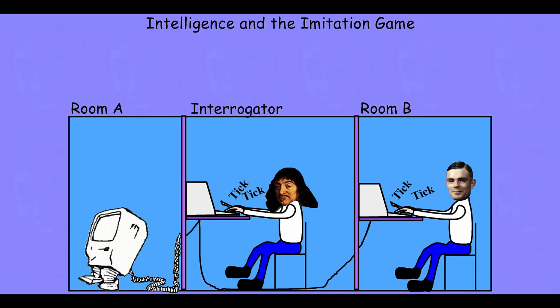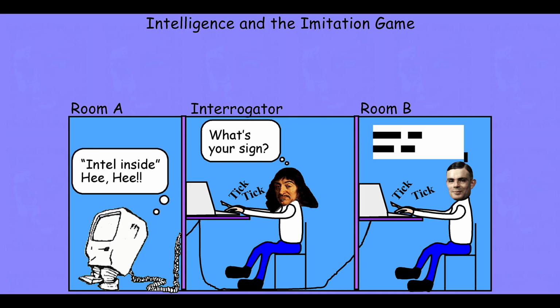Thus, as Turing portrays his experiment in the paper, we have three participants: two human beings and a computer. One of the participants serves as an interrogator, the other serves as the second subject. They are cloistered away in their isolation chambers and can communicate only through text messaging. The interrogator is free to ask any question that he or she would like. The computer and the human being then answer.